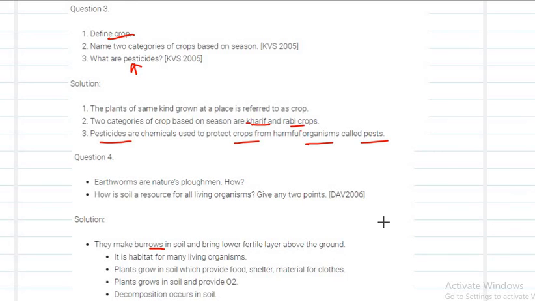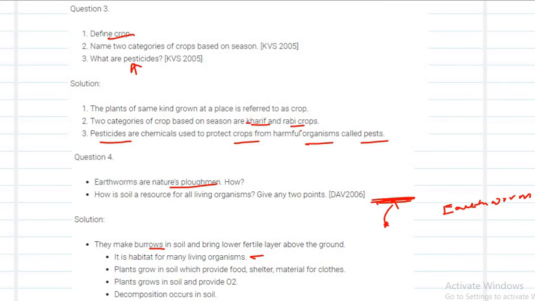It digs the soil and brings fertility to the top layer of the soil. Next, how is soil a resource for all living organisms? Because it is a habitat for many living organisms. In soil, you can see many organisms living. The best example is the earthworm.